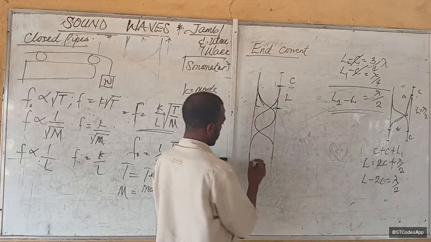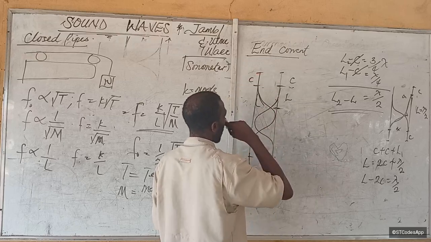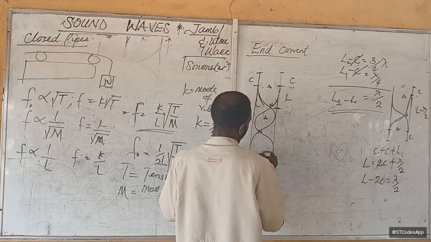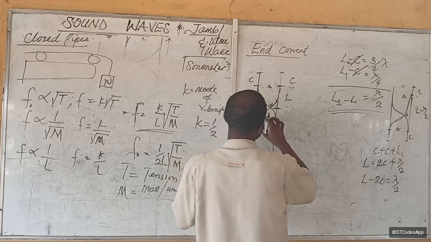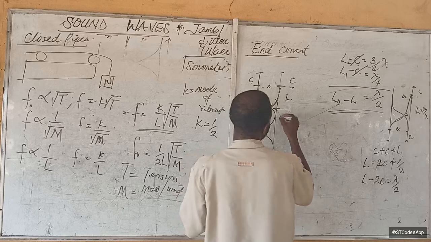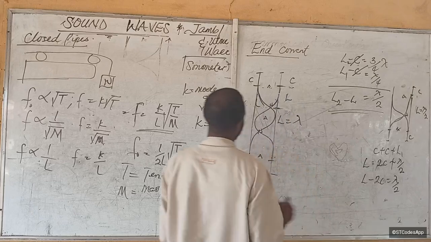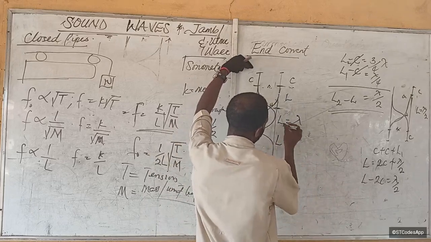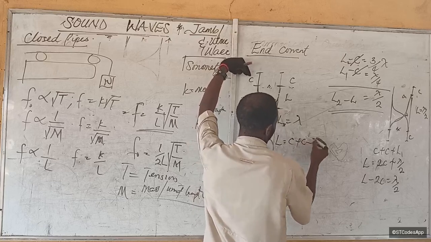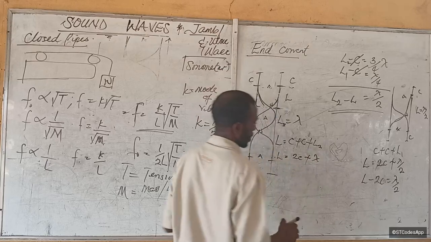Is it now clear? Here, end correction, 2 end corrections. For this case, we have antinode, node, antinode, node, antinode. So what do we have? 1, 2, 3, 4. 4 times 1 over 4 is 1. So length is equal to 1 lambda. So the entire length is going to be C plus L2 plus C. The entire length equals 2C plus lambda. Does that make sense?